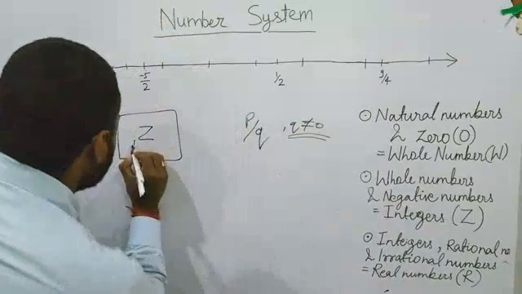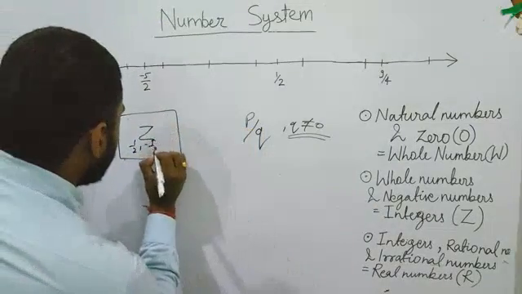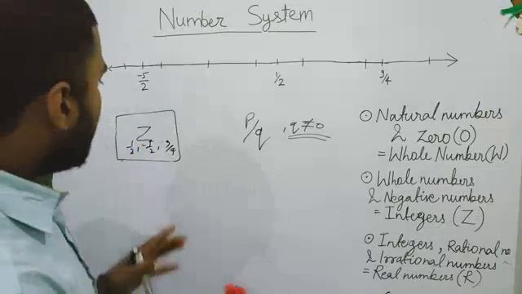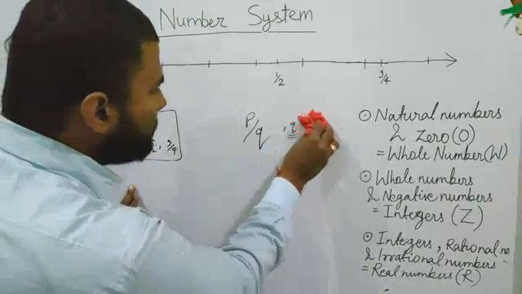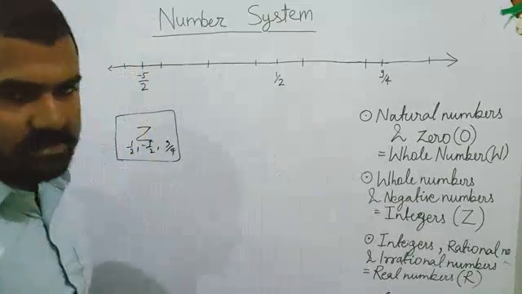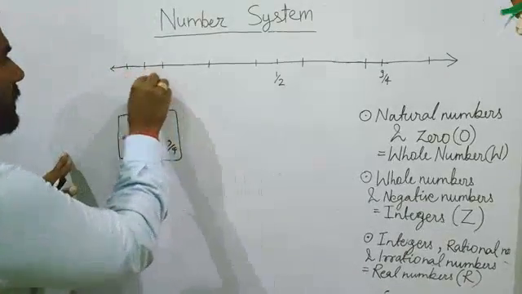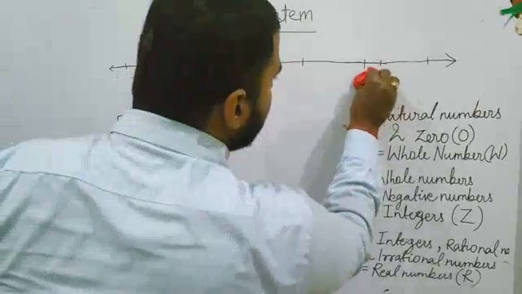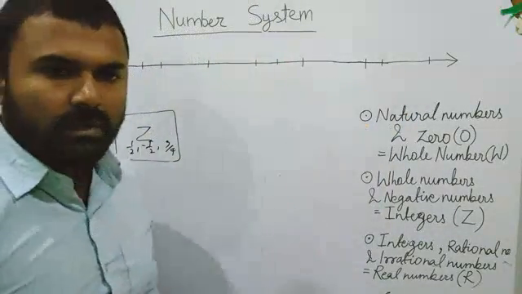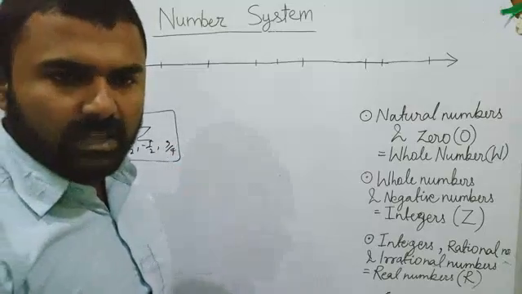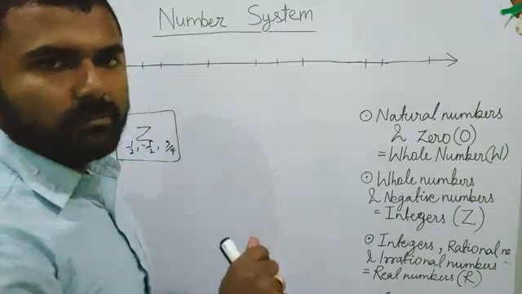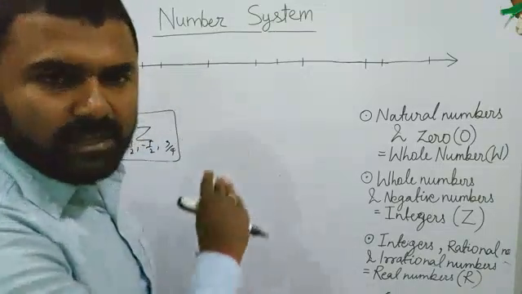So you started putting all these numbers inside your box, all the infinite rational numbers. Now your box contains all the integers plus all the rational numbers. So all the rational numbers disappeared from the number line. Now tell me, can you see any number on the number line? No. Do you think there are numbers remaining on this number line? Yes, actually there are still a lot of numbers, in fact infinite numbers remaining.